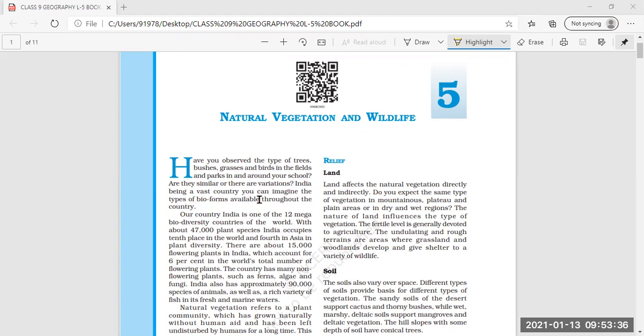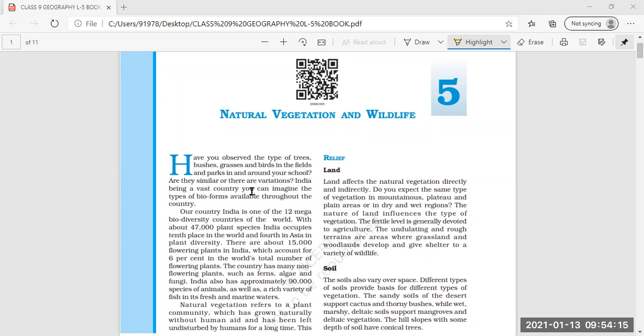Are they similar or are there variations? Means, are all the trees of a similar kind, bushes and grasses similar, or is there something different in them? Being a vast country, you can imagine the type of bioforms available throughout the country. India is a big country, where there are different types of bioforms. Now, what does the word bioforms mean? It is the geographical distribution of organisms, that is called bioforms. So, as India is a vast country, different types of geographical distribution of organisms are there throughout the country.